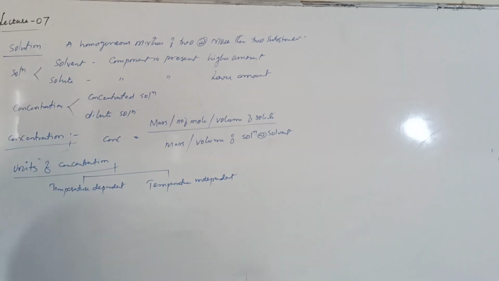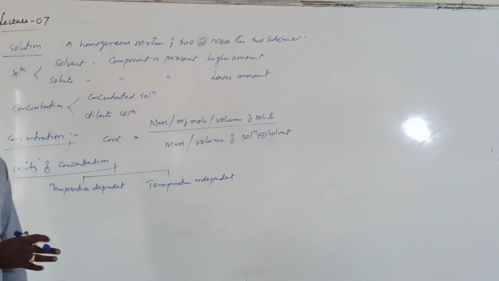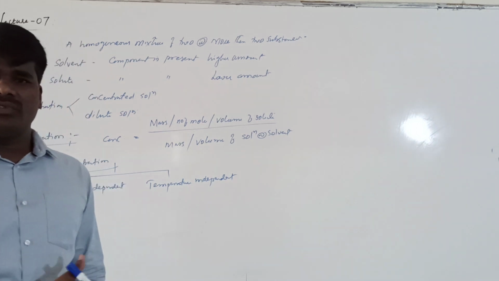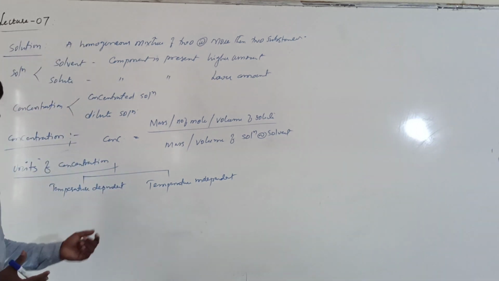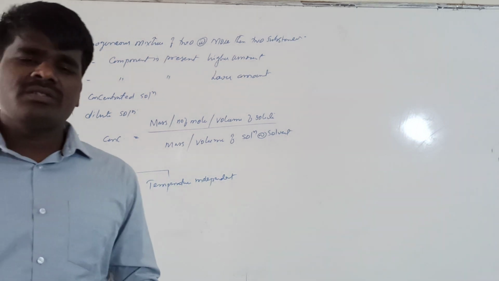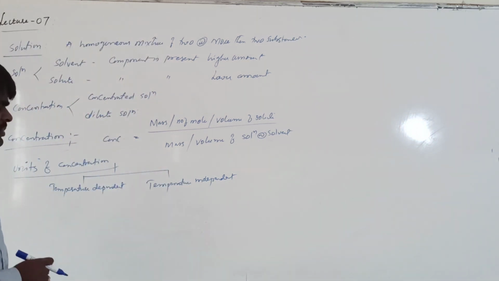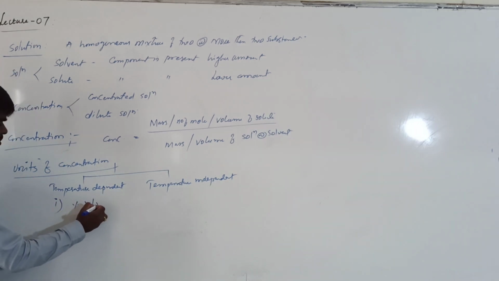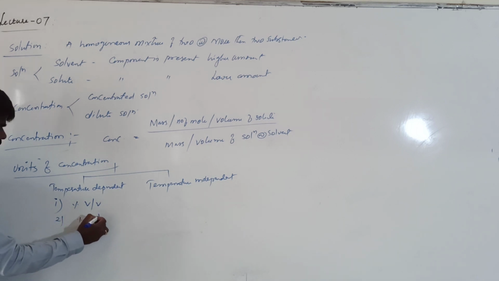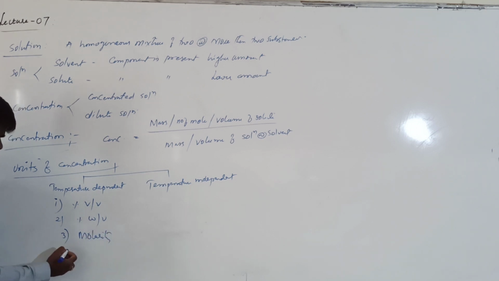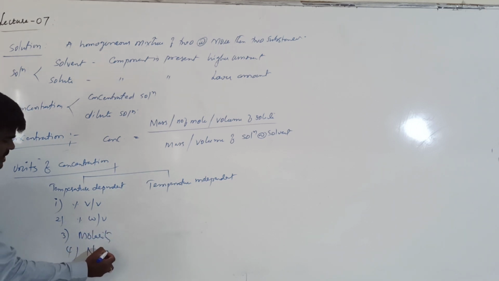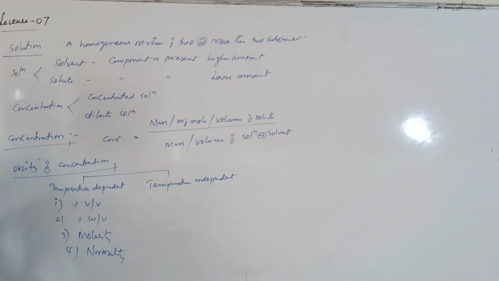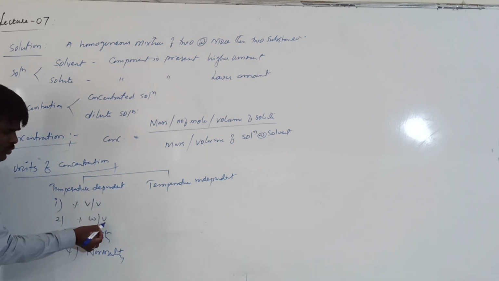Right? So that means the concentration unit which will depend upon the temperature. By changing the temperature, if the concentration changes, those are called temperature dependent. By changing the temperature, if the concentration does not change, then they are called temperature independent. Basically, units such as percent volume by volume, percent weight by volume, molarity and normality are basically temperature dependent concentration units,